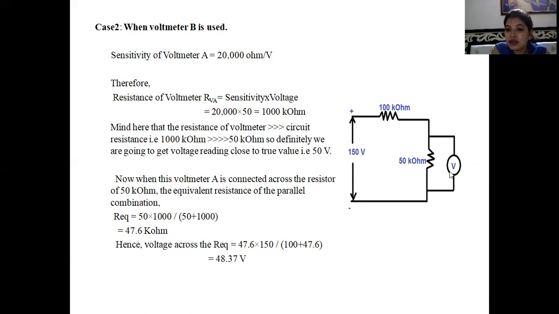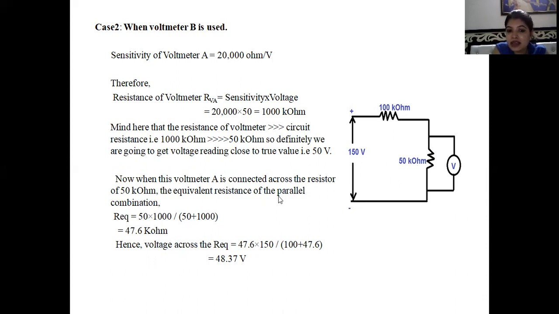Now the internal resistance of this voltmeter is 1000 kilo ohm, which is very high as compared to this resistor. That means the internal resistance of the voltmeter is high in this case as compared to circuit resistance. So now we will evaluate here 50 kilo ohm and here 1000 kilo ohm. As the voltmeter is parallel, the 1000 kilo ohm resistor is parallel with the 50 kilo ohm, and the equivalent resistance would be 47.6 kilo ohm.